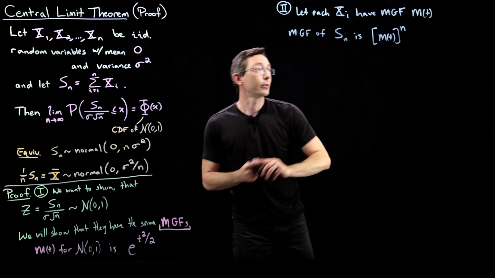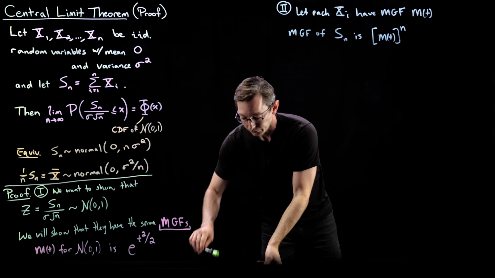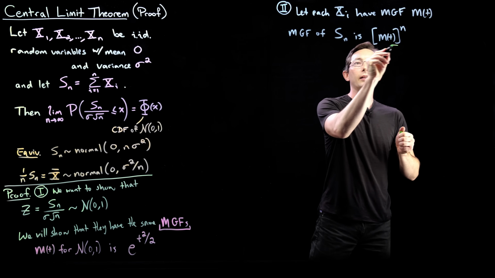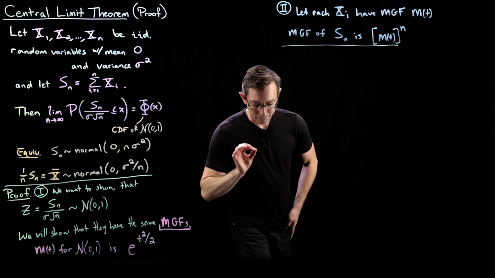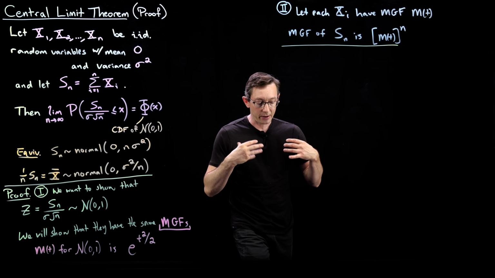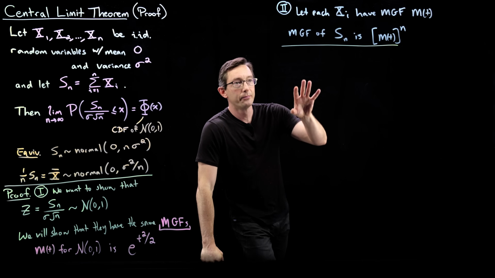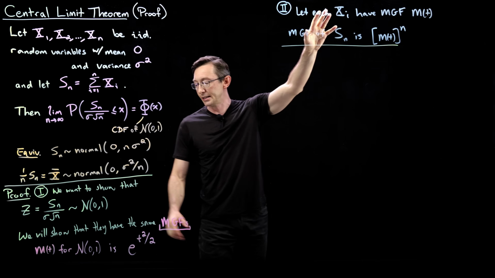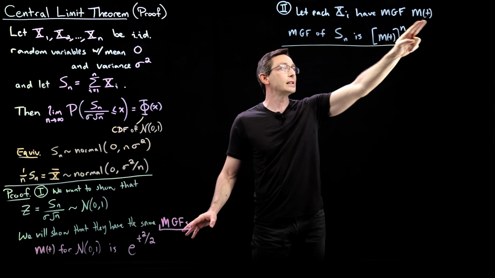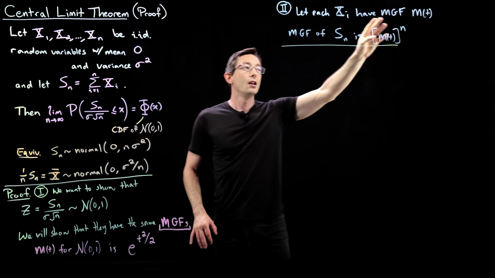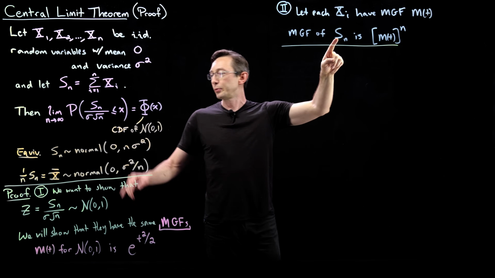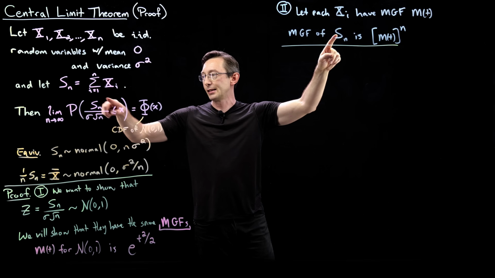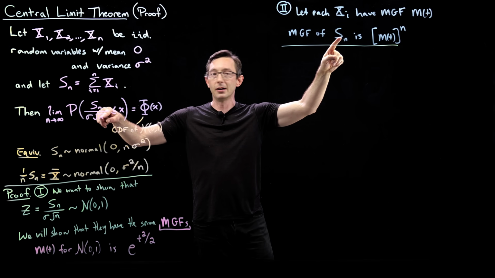Okay, good. So now where do I go from here? Let me put a little line here so I can keep track of things. Now step 3, I'm going to Taylor series expand this moment generating function. And I'm also going to plug in this Sn over sigma root n.